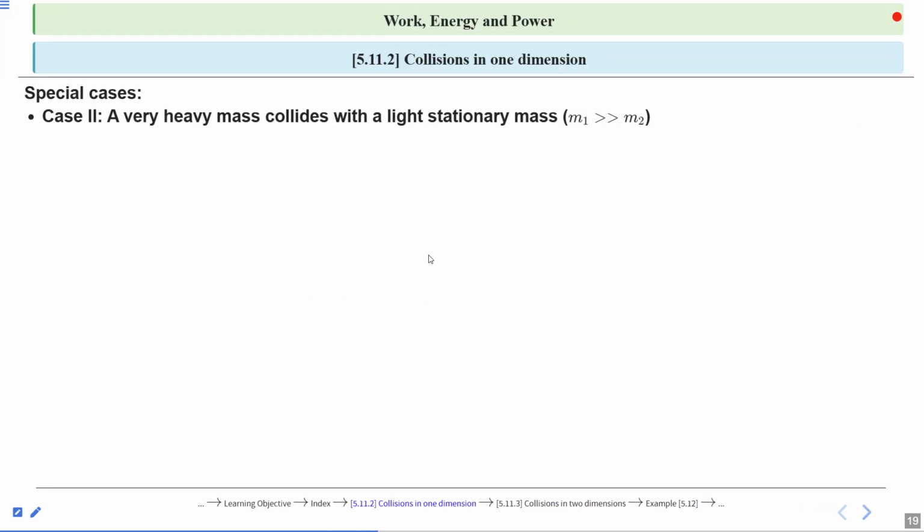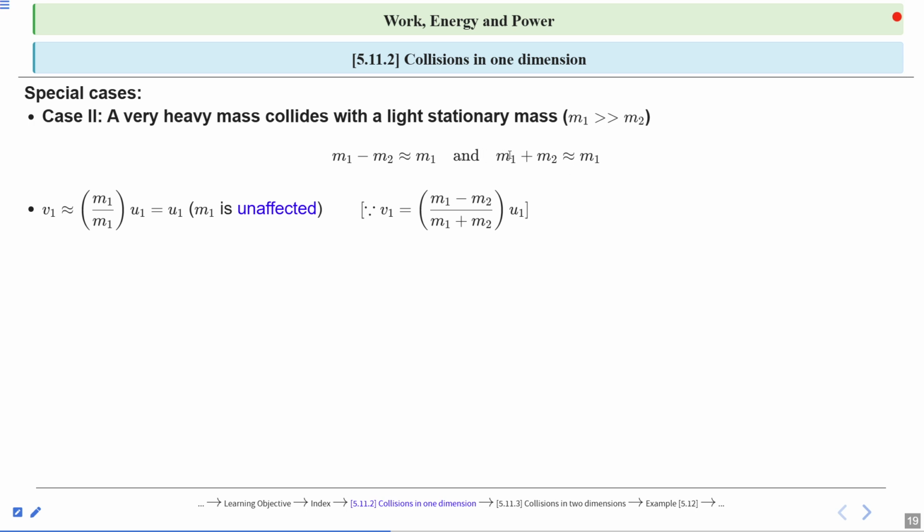Case second, a very heavy mass collides with a light stationary mass. m1 is greater than m2. So m1 minus m2 is approximately equal to m1, and m1 plus m2 is equal to m1 because m1 is greater than m2. So this is our assumption. Now we know the value of v1. Just put m1 minus m2 equal to m1. So the equation for v1 becomes m1 divided by m1 into u1, which is equal to u1.